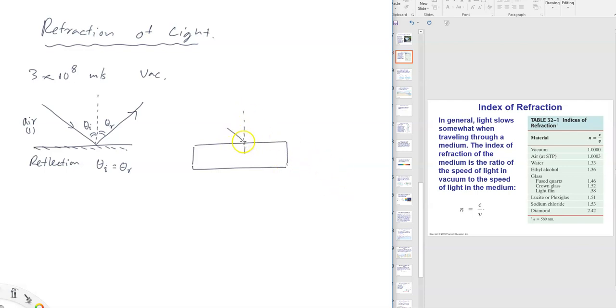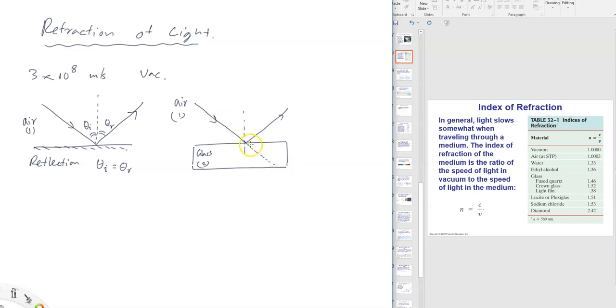So here comes the incident light. This is the first medium. This is the second medium, which is glass, medium 2. On the surface, it can still reflect. It's a shiny surface, so it can reflect some amount of light, but some of this light can enter the second medium, can enter glass. Now we expect light to go in this direction, right?